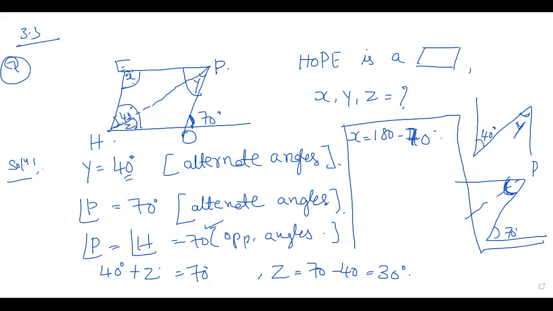X, that is 180 minus 70, angle P. So adjacent angles, sum of adjacent angles is 180. So X is equal to 180 minus, what is angle P? Don't take Y children, angle P you should take. Full angle is 70, that is equal to 110. So Y is equal to 40, Z is equal to 30, X is 110 degrees.